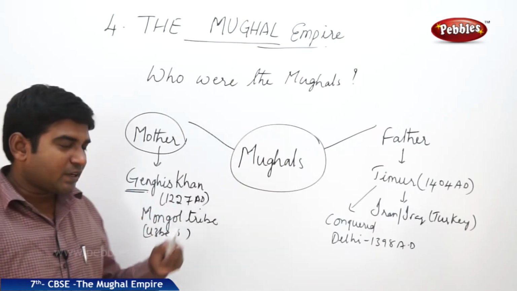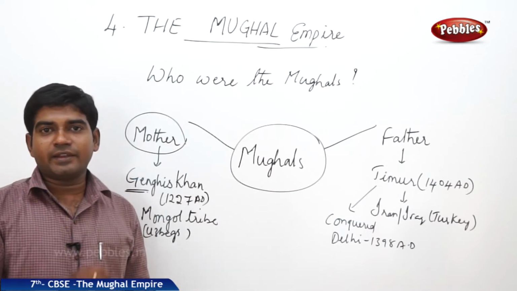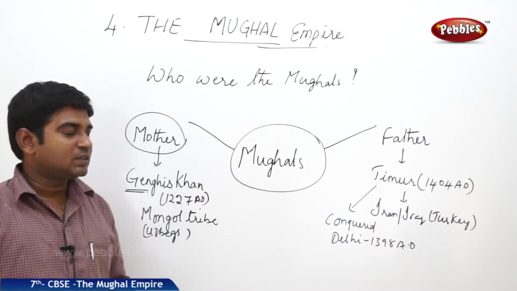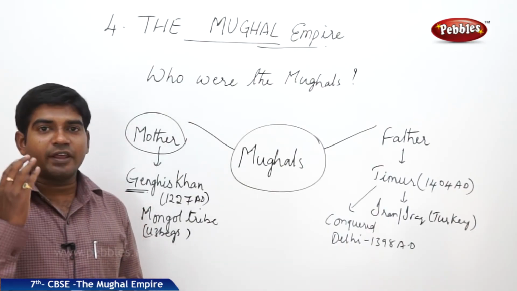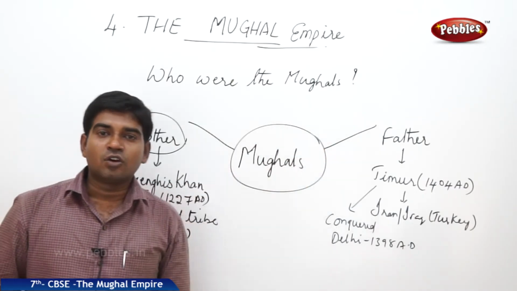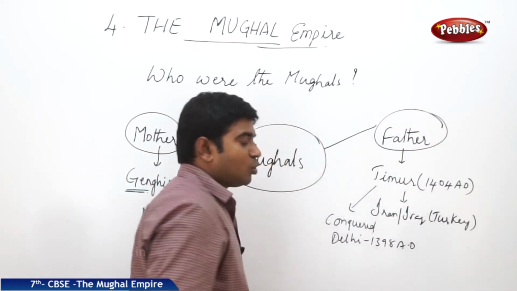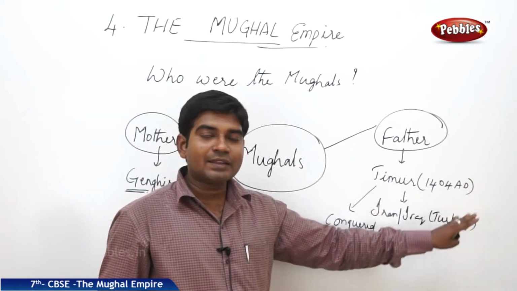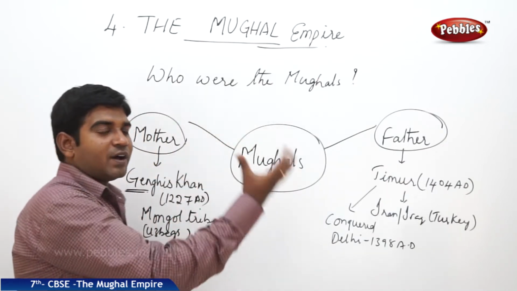So most of the time, the Mughals disassociated themselves from their mother's lineage. They were not happy to say proudly that they belonged to the ancestral line of Genghis Khan. They never acknowledged this. They always tried to take their father's side. Then who was on their father's lineage side? On the father's side, we have Timur, who passed away in 1404 AD, and who was the ruler of Iran, Iraq and the modern-day Turkey regions. So they always tried to associate themselves with their father's side.